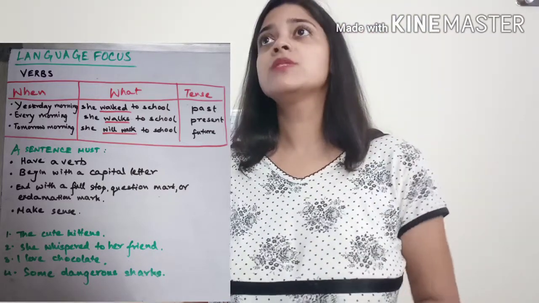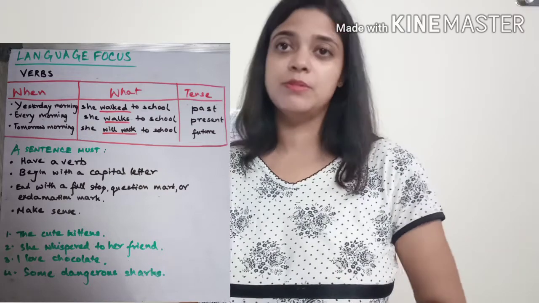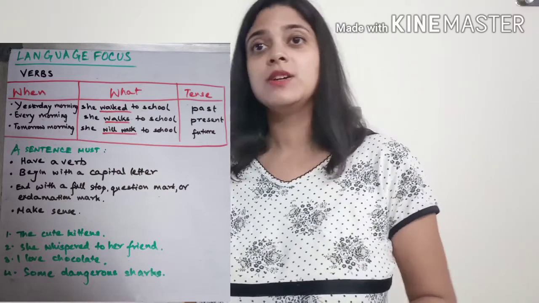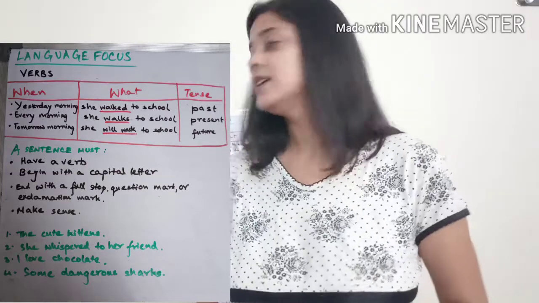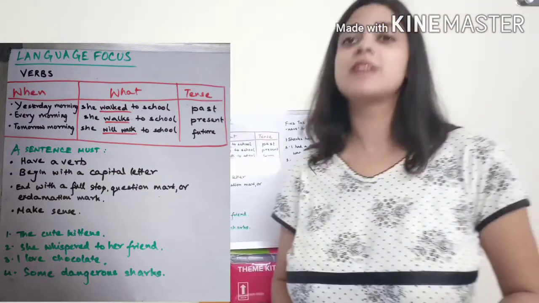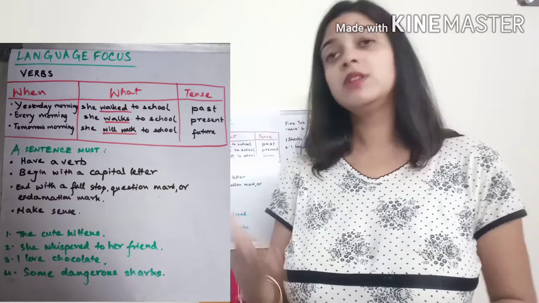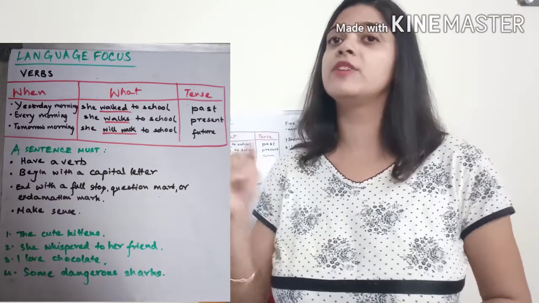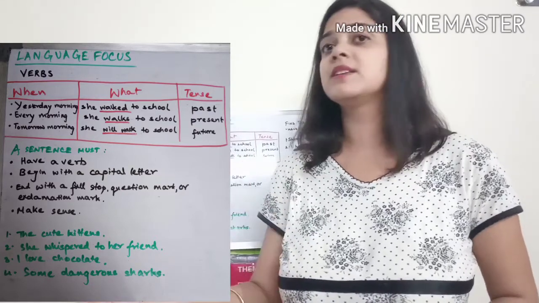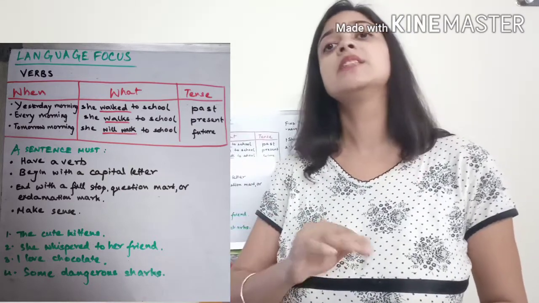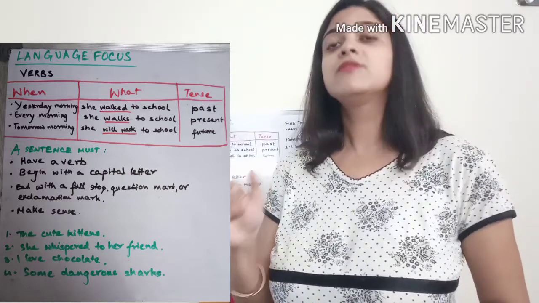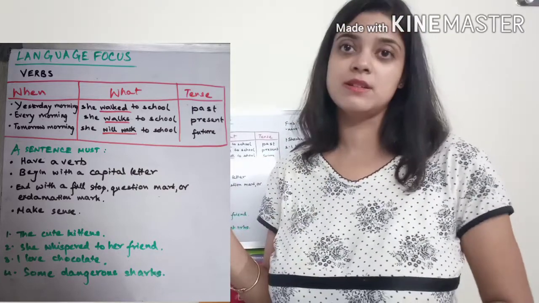And I also said that any doing verb can be called a doing verb or a being word or a having word. All right. So let us see a few examples, and you will get to know the differences of having a verb in a sentence and making sense, and in the sentences where there is no verb, which makes no sense. Because I said, if there is no verb, there is no sentence. All right.